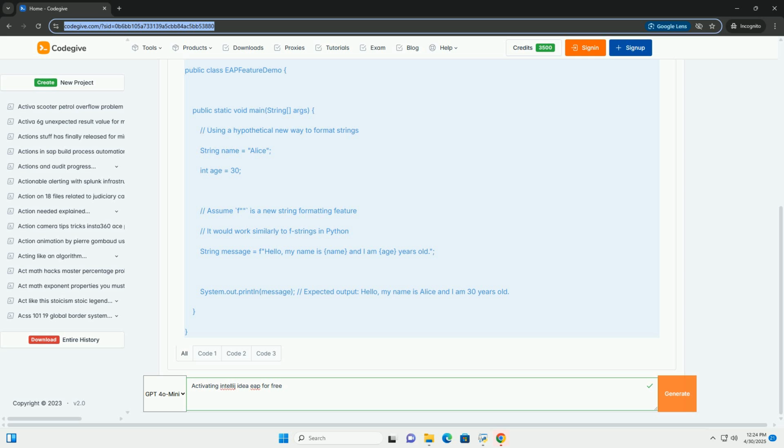Using an evaluation license for EAP defeats the purpose and you'll still have to contend with the evaluation limitations. I am only including this for completeness. Steps: 1. Launch IntelliJ IDEA EAP, the EAP version. 2. Activation window: in the activation window, select Evaluate for free. 3. Start evaluation: click the Start Evaluation button.